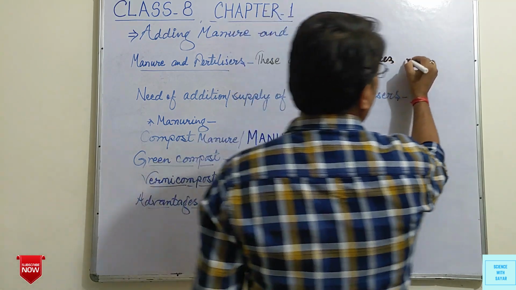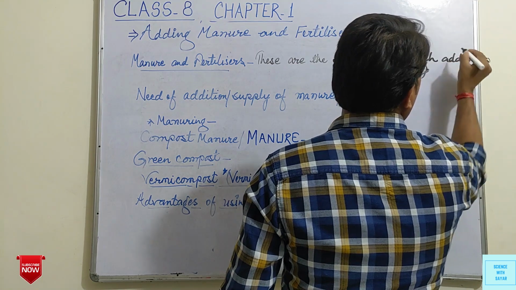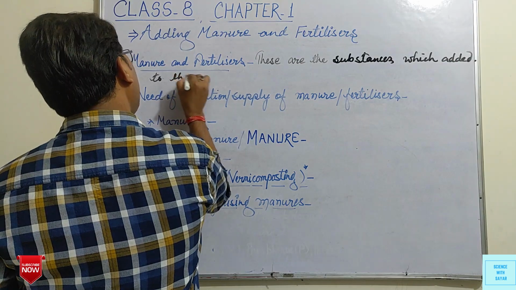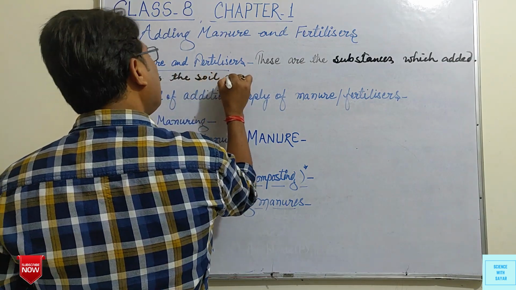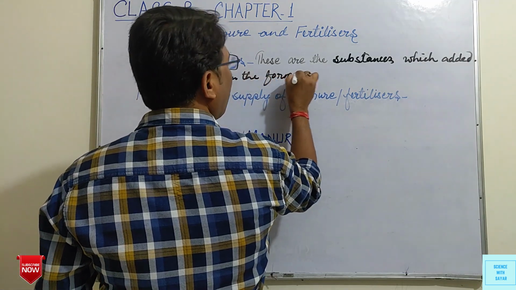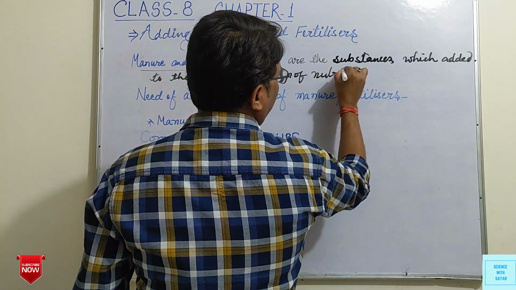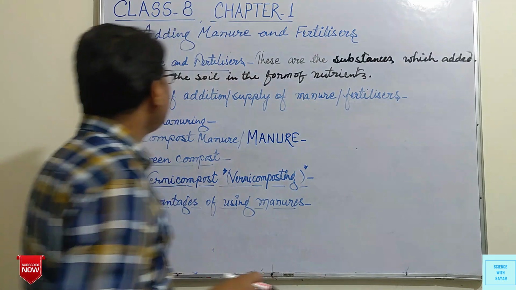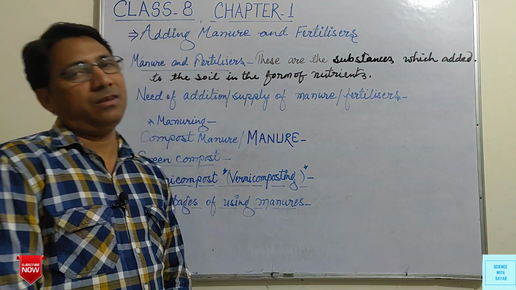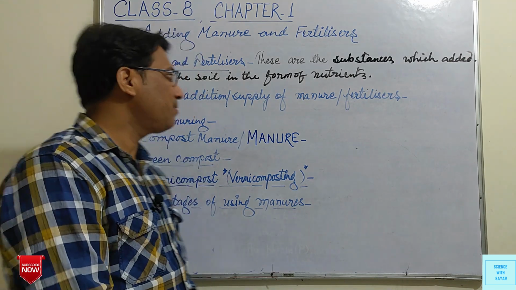It means manure and fertilizers are the substances which are added to the soil in the form of nutrients for the healthy growth of plants.